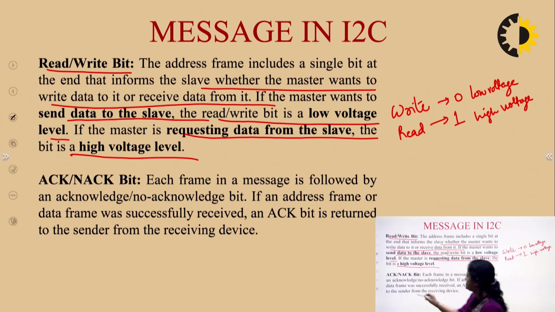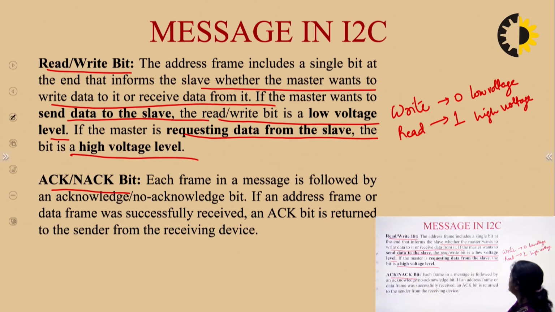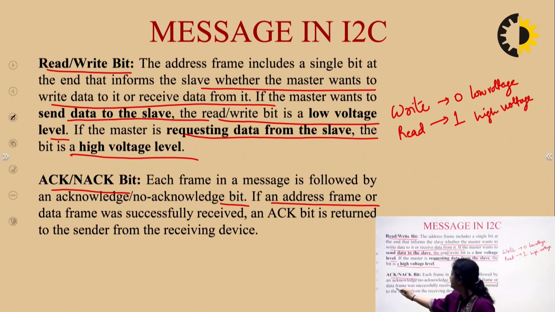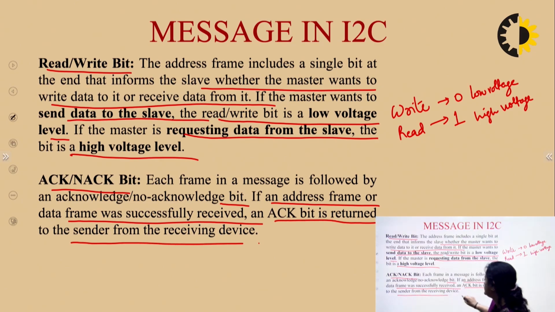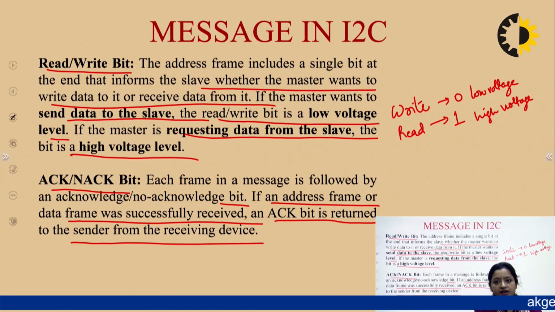Then we have acknowledgement not acknowledgement bit. Each frame in the message is followed by an acknowledgement not acknowledgement bit. If an address frame or data frame was successfully received, an acknowledgement bit is returned to the sender from the receiving device. Okay, so this was also not present in the case of SPI, where no acknowledgement method was there. But here, after each data frame and address frame, we have an acknowledgement not acknowledgement bit.